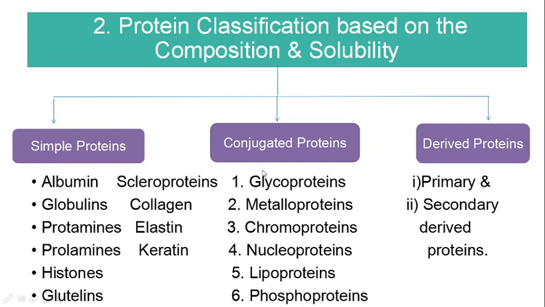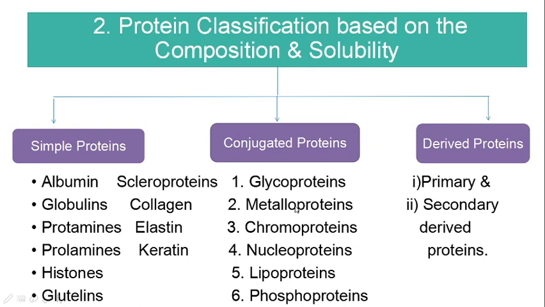Under conjugated proteins you have glycoproteins, metalloproteins, chromoproteins, nucleoproteins, lipoproteins and phosphoproteins. The term glycoprotein means a combination of simple protein plus carbohydrate. The carbohydrate will be less than 4%.